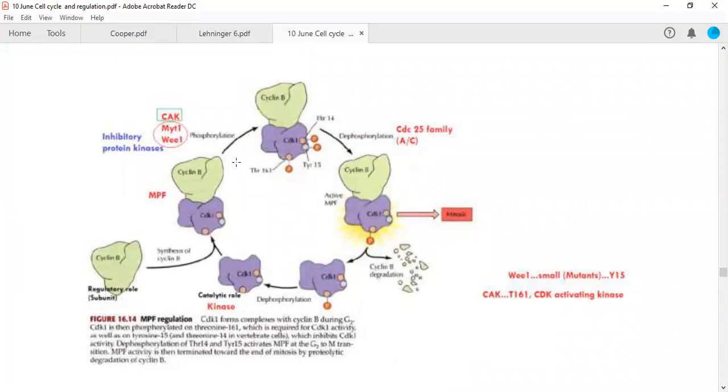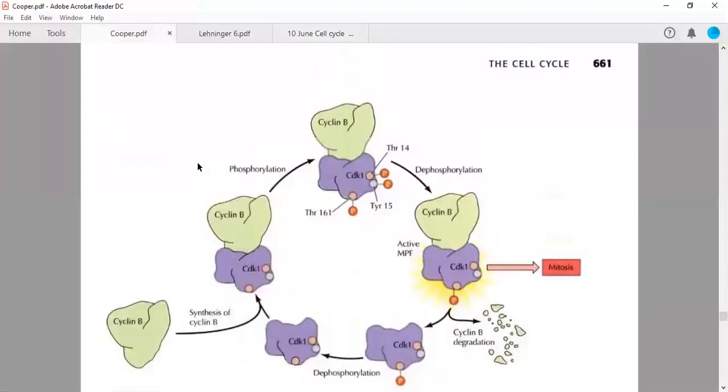Now, once this phosphorylation is done by CAK, the two other kinases are also active at the same time in your cell. One is called MYT1 and second is called WEE1. Now, this MYT1 actually phosphorylates your 14th threonine, and the WEE1, which is a term. Actually, what is the meaning of WEE you can find from Cooper. Actually, it is given in the previous page only.